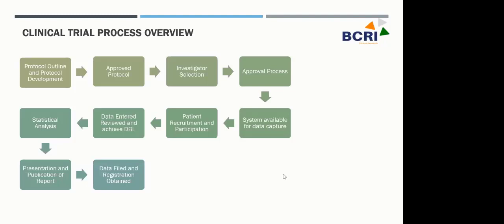Then the data would be transferred, which is when we achieve the database lock, it is transferred to the statistical team for their analysis and for their activity of developing the tables, figures and listings for submission. Then when we have actually transferred the data, we say that the data has been delivered successfully. Okay, after transferring the data, the database is locked, and the decommissioning is done. Data analysis would be done as per the statistical plan, and data disclosure in the form of publications and in the form of regulatory submissions. So that is called the phase of trial closeout.